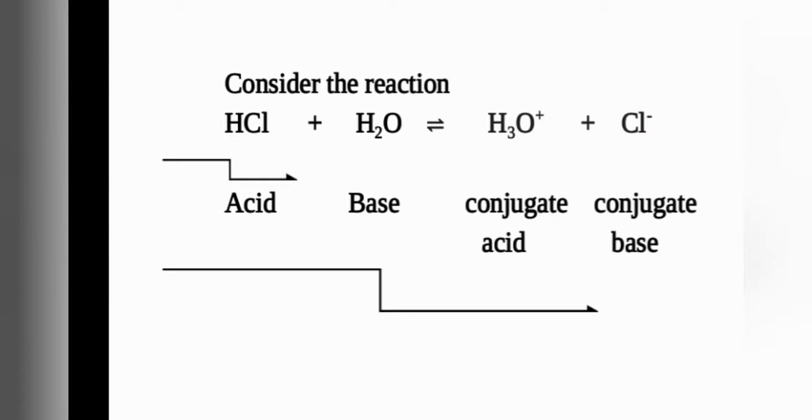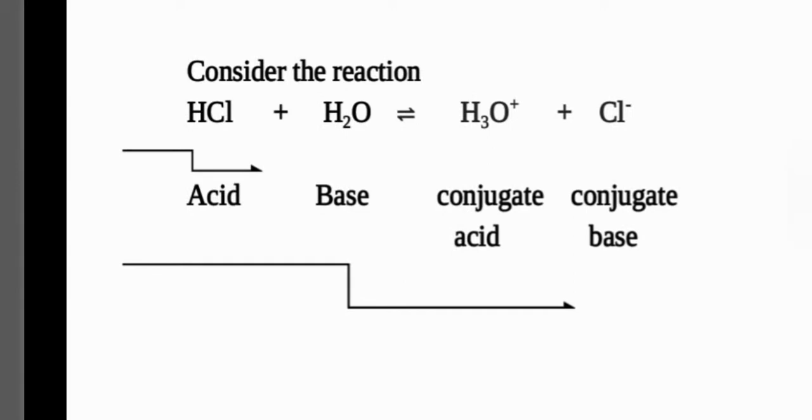Once again, in the case of a conjugate acid base pair, we are supposed to take a reversible reaction, and we have to consider both forward and backward reactions separately. From one side, the forward reaction, if you are taking an acid, from the backward reaction you are supposed to take the base. So the acid base pair which differ by one proton is said to be a conjugate acid base pair. Once again, here HCl and Cl minus is one conjugate acid base pair.